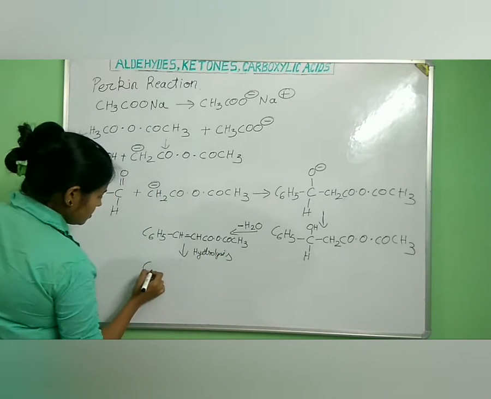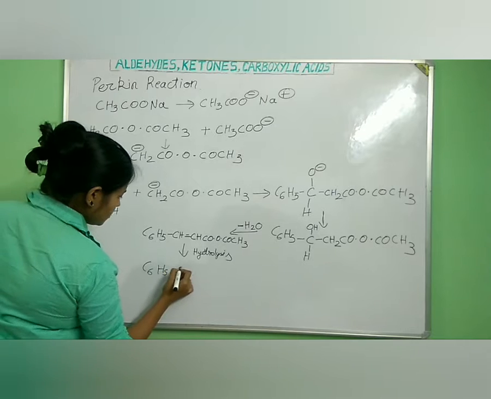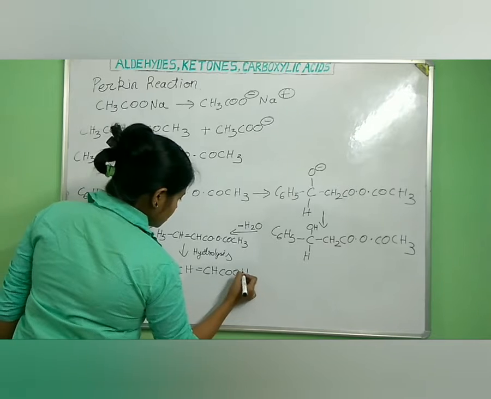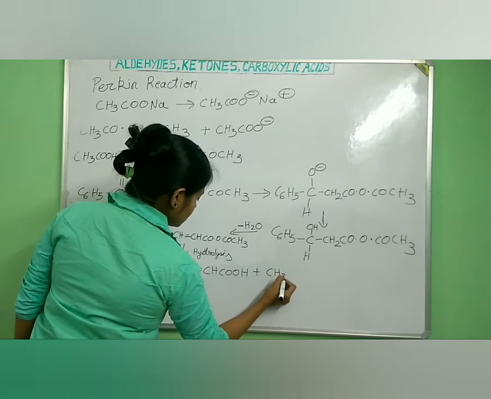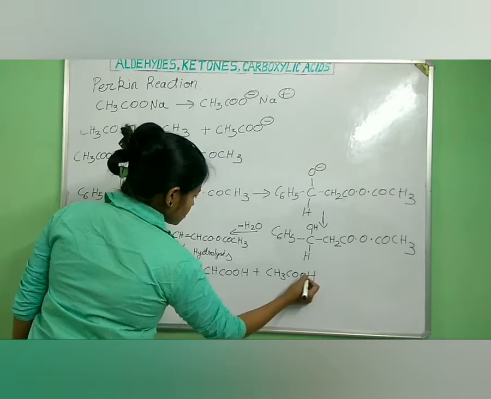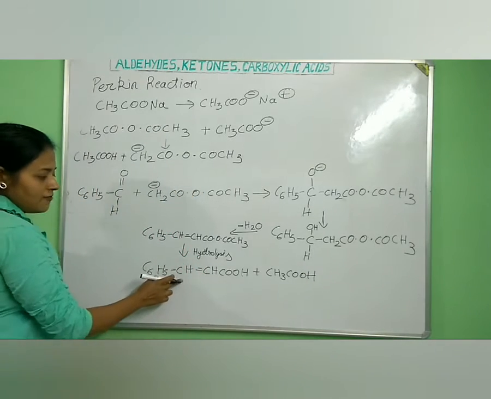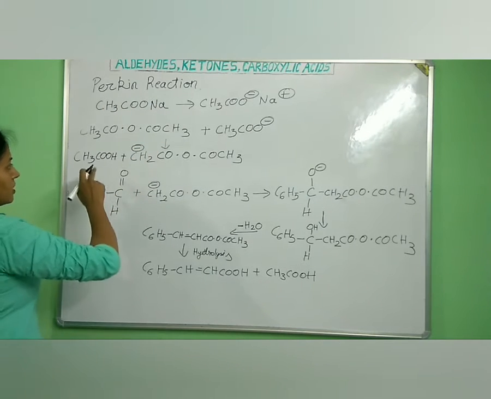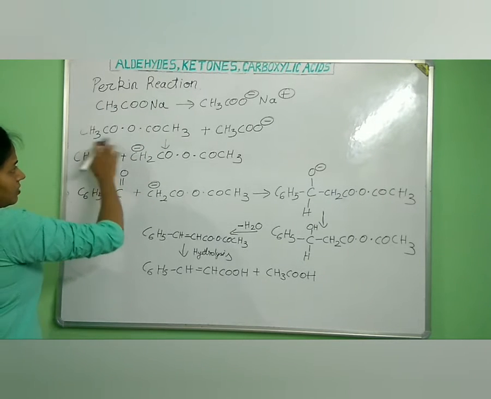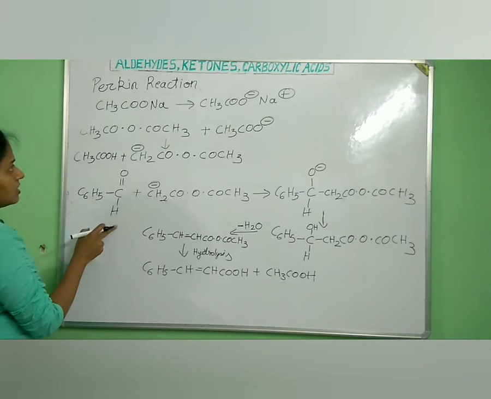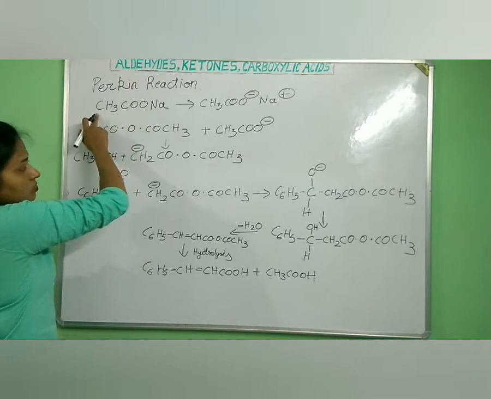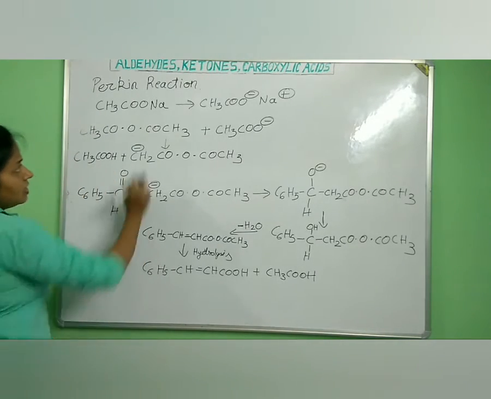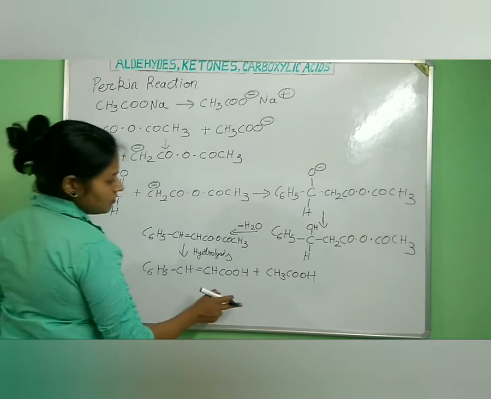So what will we be getting? C6H5CH=CHCOOH plus CH3COOH. So we are getting an alpha-beta unsaturated acid through the Perkin reaction. What have we taken? We have taken an aliphatic anhydride, an aromatic aldehyde, and the sodium or potassium salt of that acid. And we are getting an alpha-beta unsaturated acid in the Perkin reaction. So this was the mechanism of the Perkin reaction.